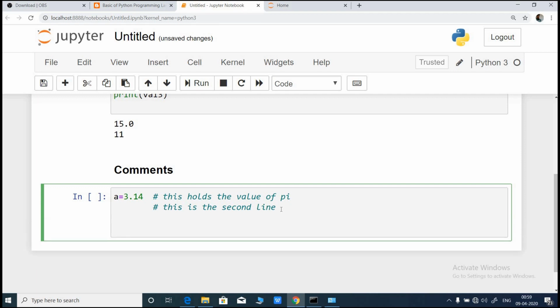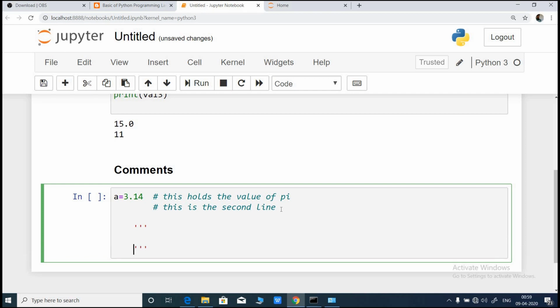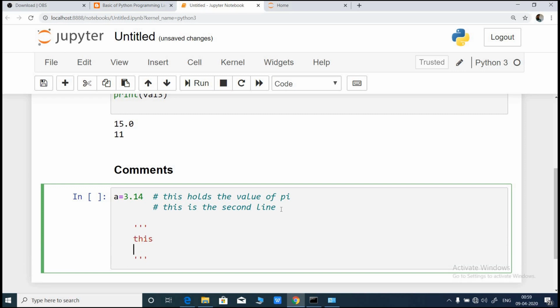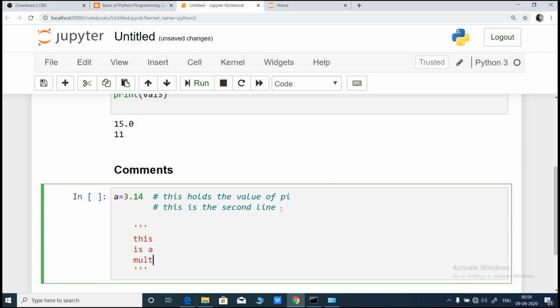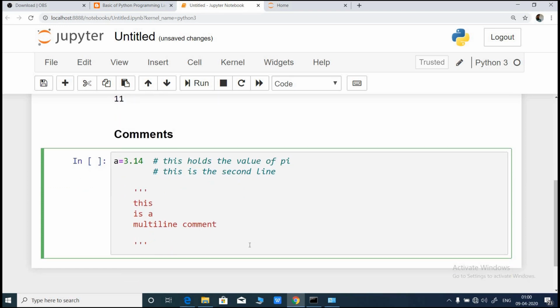Now another way is using a triple quote. As you can see, I've added a triple quote. Now I can write as many lines as I want. So this is a multi-line comment, and I can add as many lines as I want, it doesn't matter. So these are the two ways through which comments can be written in a program.